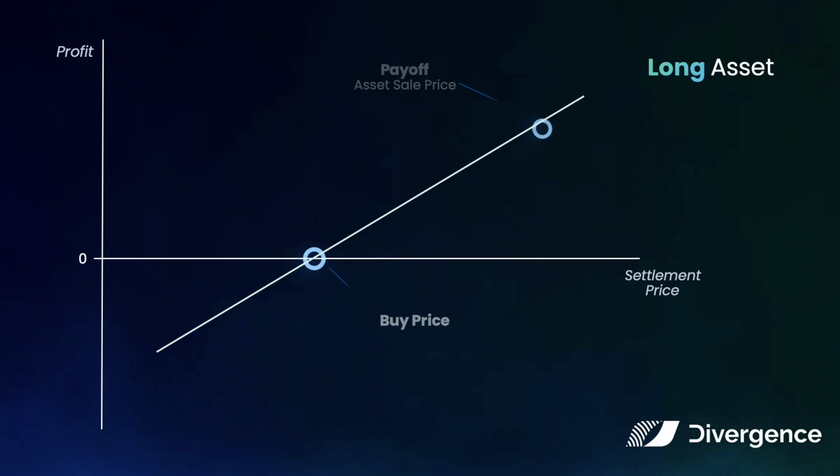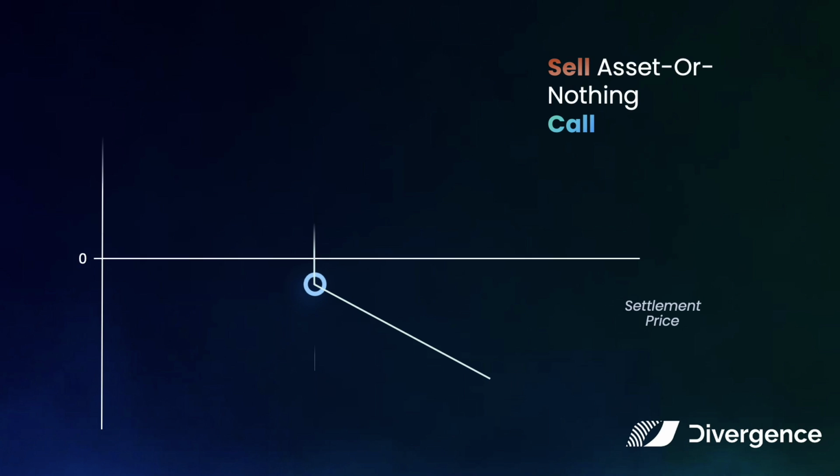First, let's say you own 1 Ether. Your profit or loss is linear. You get the price difference to your entry at the time you sell it. Now, to sell a Spear token as an asset or nothing call, you have to fund the pool with 1 asset token like wrapped Ethereum. In this case, you're selling an asset or nothing call and receive a premium in wrapped Ethereum. At expiration, if the underlying asset is below the strike price, you keep the premium. Otherwise, you lose the difference between 1 asset and the premium.